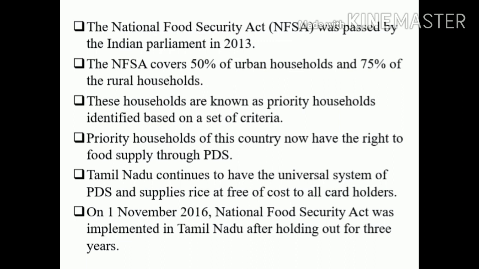Here, Tamil Nadu continues to have the universal system of PDS and supplies rice free of cost to all card holders. So in Tamil Nadu, the government is supplying rice free of cost to the ration card holders, especially the rice ration card holders. So that is about our Tamil Nadu. But in other states, they fix a lower price of either 2 rupees, 3 rupees or 1 rupee per kg. Anyway, according to the National Food Security Act, especially in rural areas, the government must distribute food grains to the people.